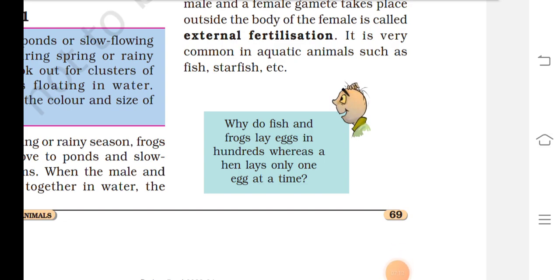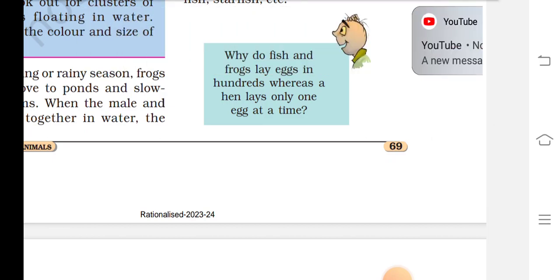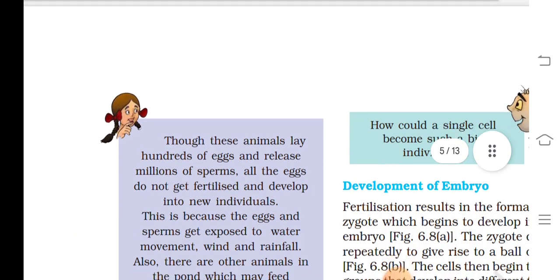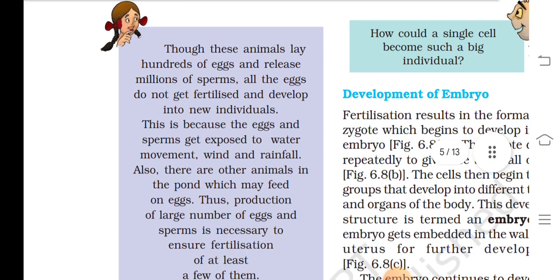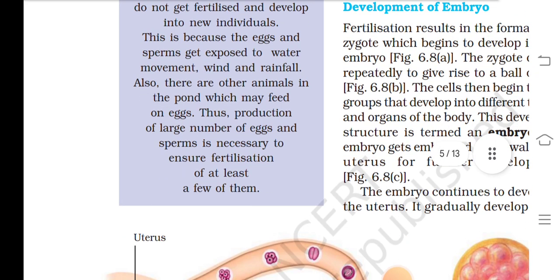It is very common in aquatic animals such as fish and starfish. Why do fish and frogs lay eggs in hundreds, whereas the hen lays only one egg at a time? Though these animals lay hundreds of eggs and release millions of sperm, all the eggs do not get fertilized and develop into new individuals.